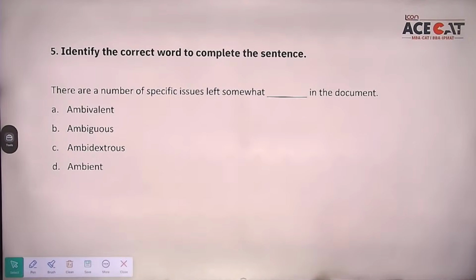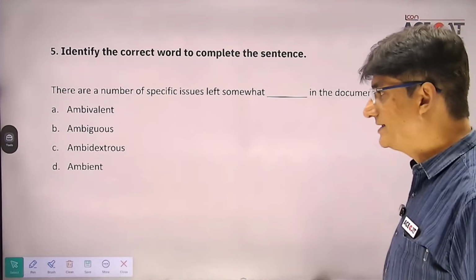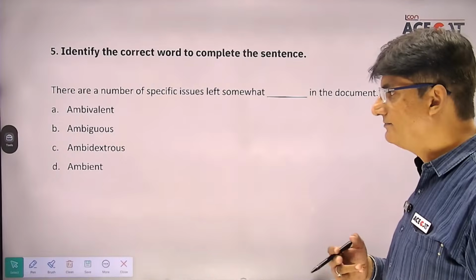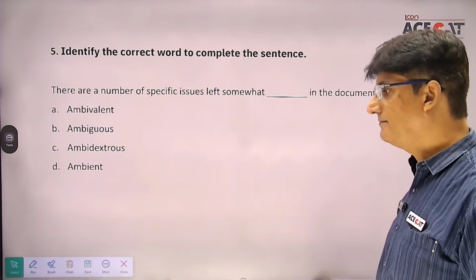Identify the correct word to complete the sentence. So there are a number of specific issues left somewhat dash in the document. So which is the correct answer? Now here you people see all the 4 options may be quite confusing. So ambivalent, ambiguous, ambidextrous and ambient.